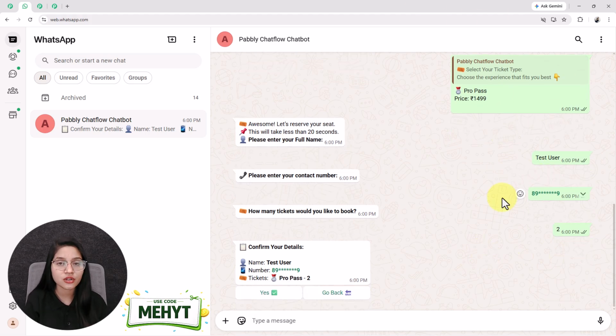So the message does not look generic. It will be personalized to each user. From the user's point of view, it looks like a real event booking agent is sending a message.